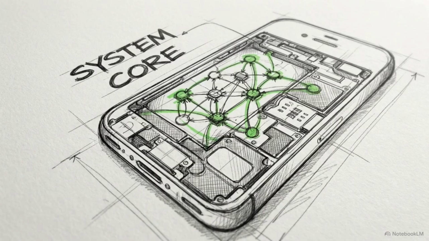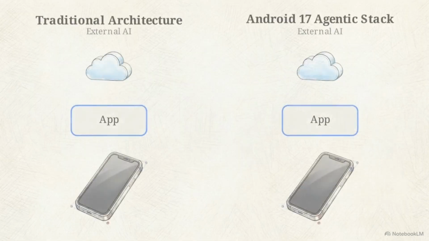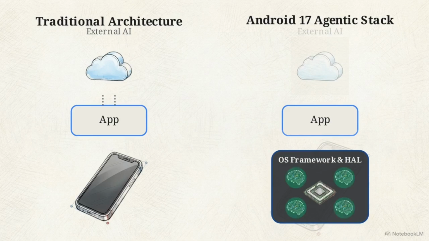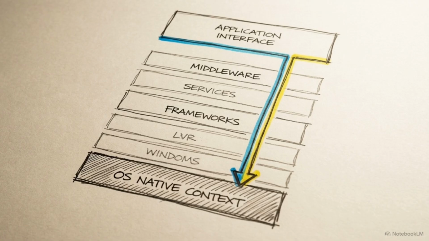The official schedule documents deep structural AI advancements within this operating system update. This diagram compares the outgoing standard with the new architecture. On the left, traditional apps rely on external API calls to access cloud AI. On the right, Android 17 embeds AI nodes directly into the OS framework and hardware abstraction layers. By utilizing this embedded design, the system can bypass the application layer entirely. Developers now have direct API hooks into native, system-wide context.